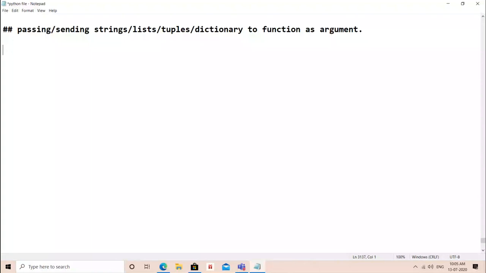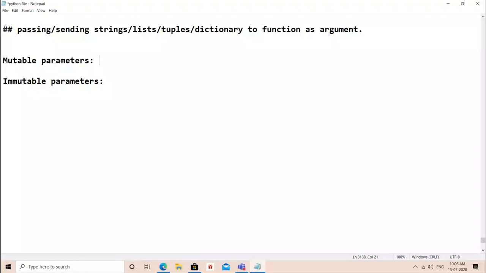Now, one thing you have to remember, and what is that? Mutable parameters कौन से होंगे? Mutable parameters in this case, and immutable parameters. This is very important. Parameters will be mutable when you will be sending the list and dictionary.